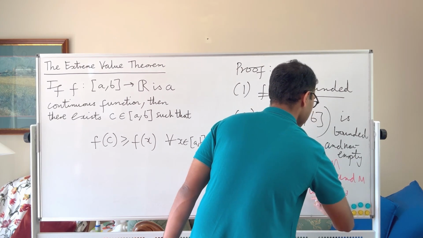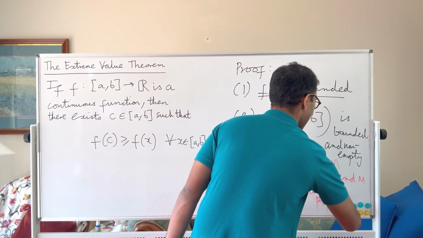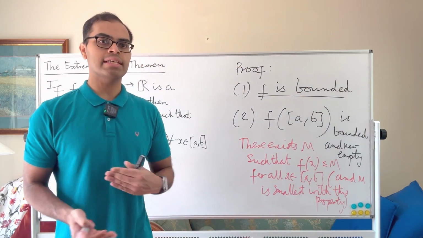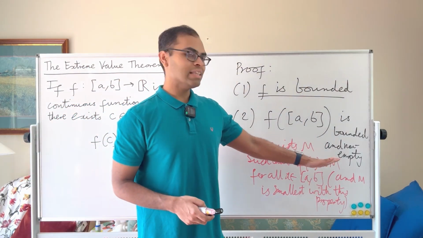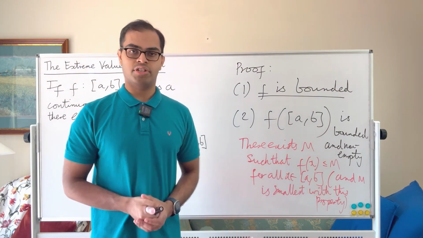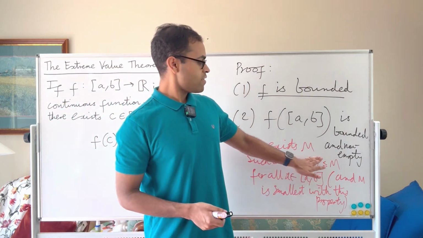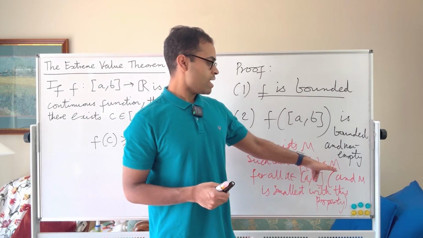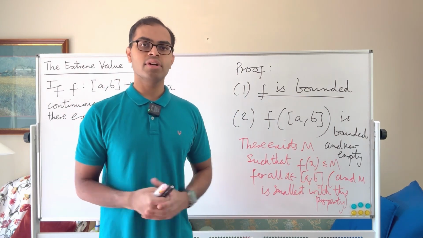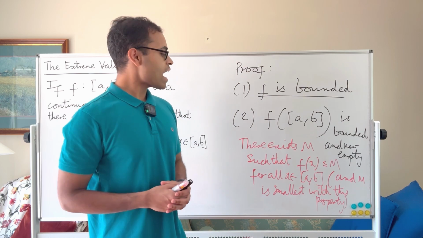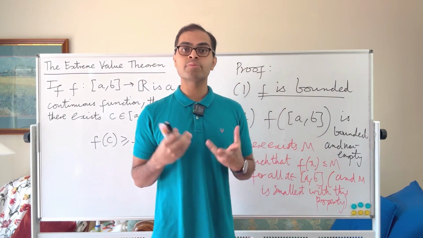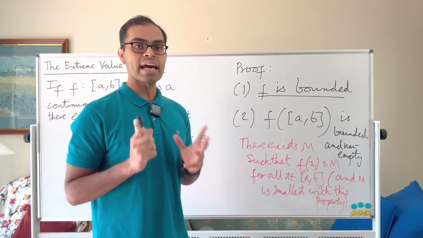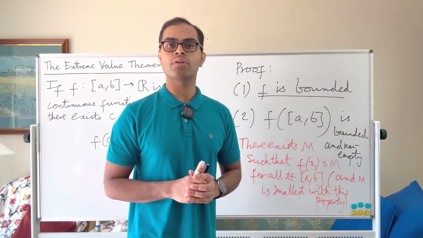Now, this is the least upper bound property in the real numbers, and the goal of the proof is to show that, once we've shown that this M is there, this M is actually attained by the function. We know that f(x) is less than or equal to M for all x. So if we know that M is the image of some c, so it's equal to f(c), then we're guaranteed that f(c) is the global max. But what we don't know is that there is a value c so that f(c) is M. That's what we need to establish, and that's going to be the goal of the proof.